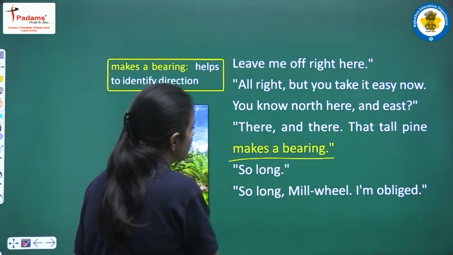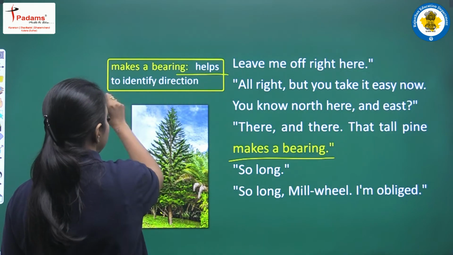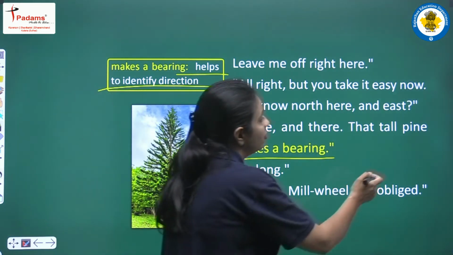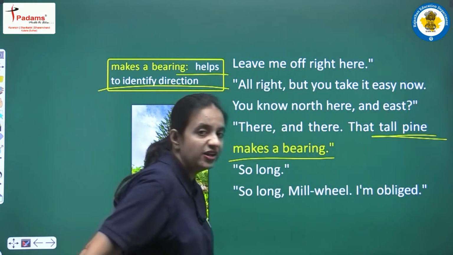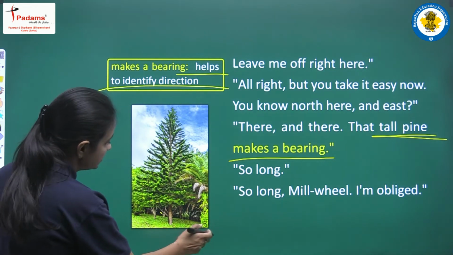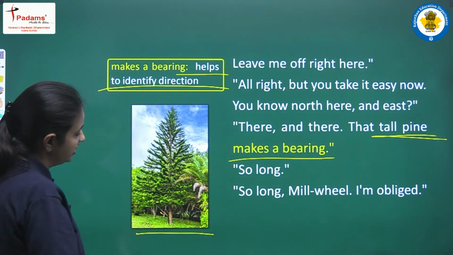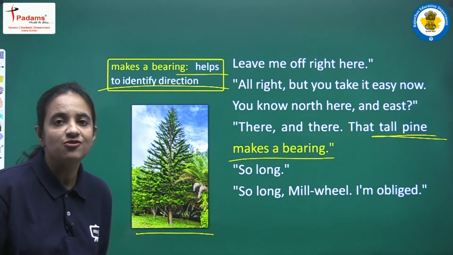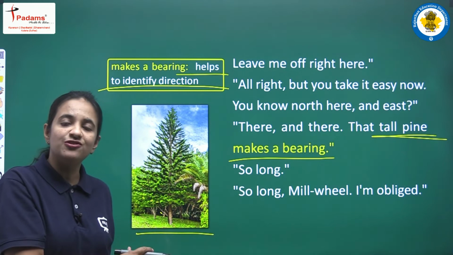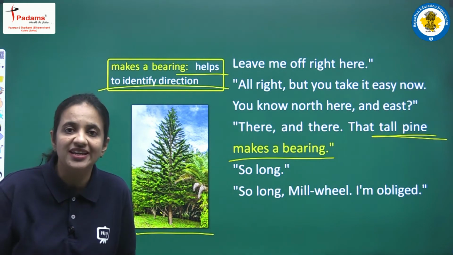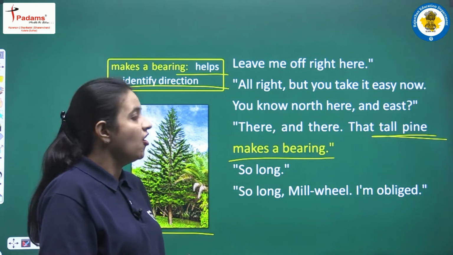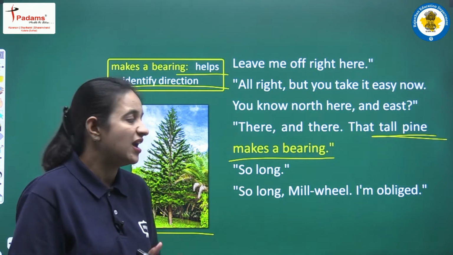So let's say the meaning first. Makes a bearing means help to identify all the direction. So in that forest there was one tall pine tree. So in this picture we all can see this is a pine tree and all these trees are very tall. So such tall pine tree was also there in the forest. So with the help of that tree, now it was very easy to identify all the directions. So long, and yes, that pine tree was very long.